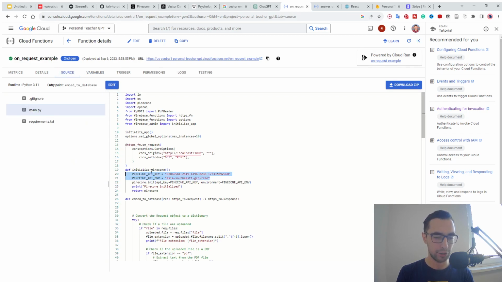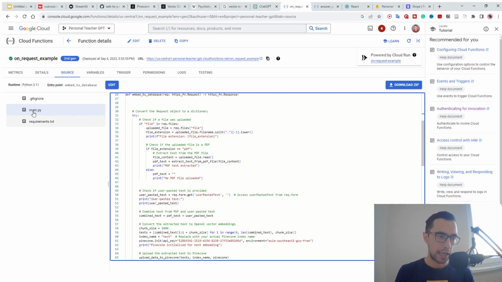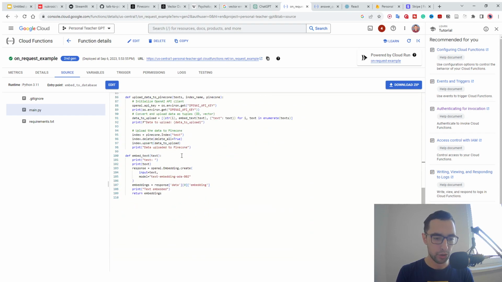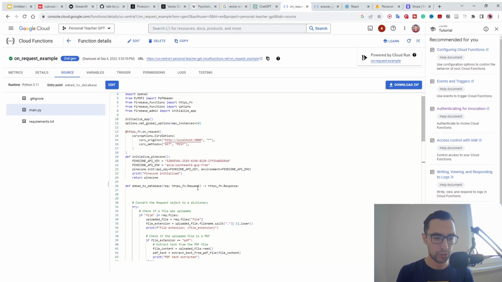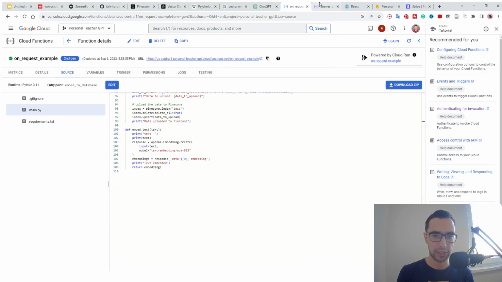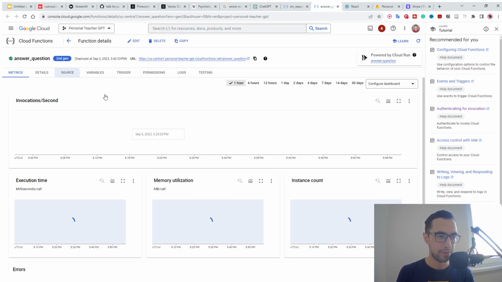Now these are Python functions. You can use Node.js functions as well. The code is basically the same, although it's a bit different because we are receiving data a bit differently in these kind of requests. So we need to change the code a little bit, but you have it in the description below.